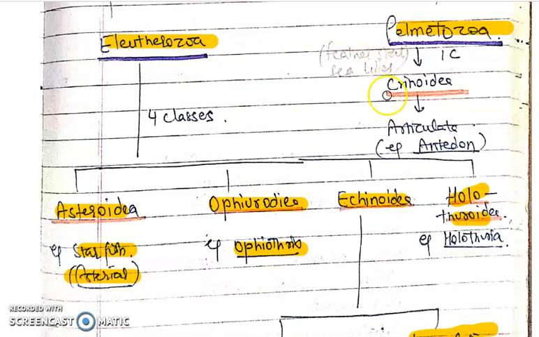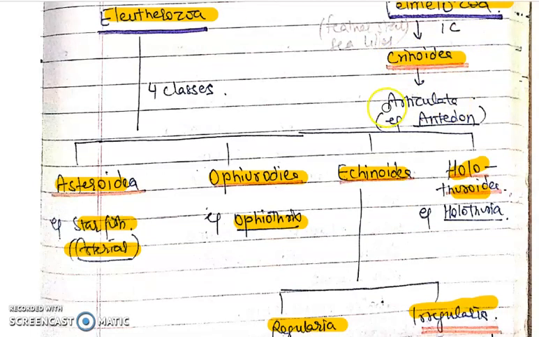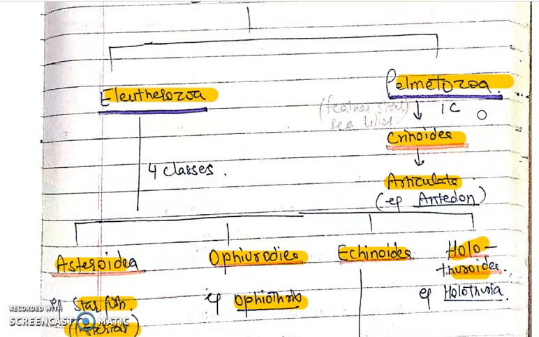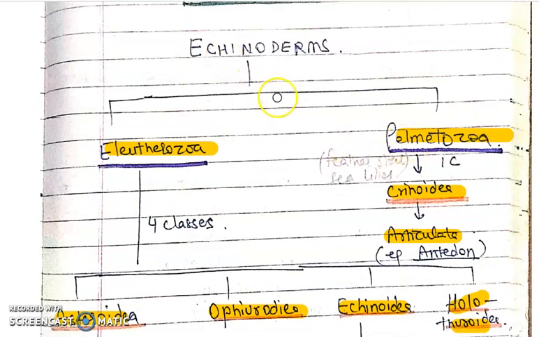Okay, so after this, next subphylum is Palmatozoa. It has only a single class, Crinoidea, which bears a single order, Articulata, and its example is Antedon. This includes sea lilies. And the main larval stage found in the life history of the members of Articulata is Pentacrinoid larva. So this is about the classification of Echinoderms.